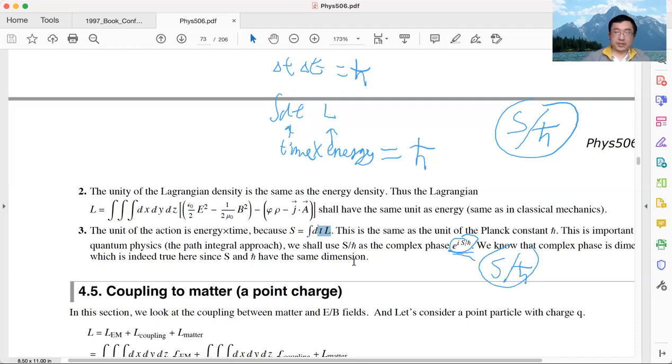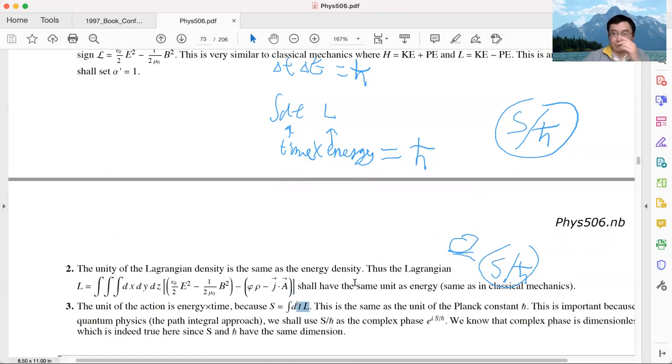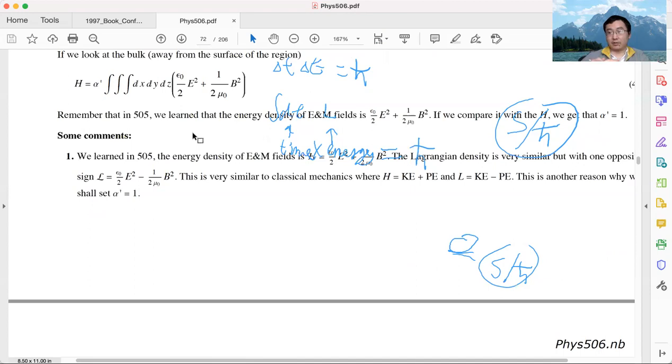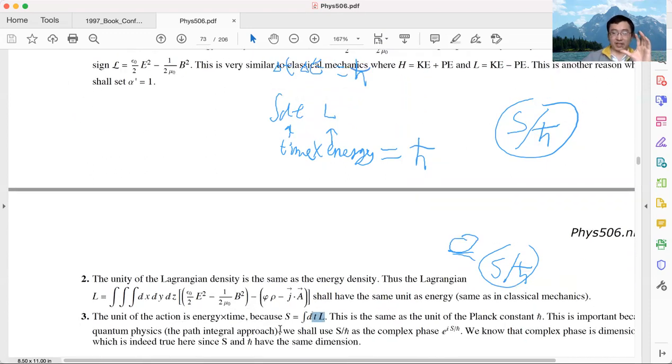I think this is a good point to stop today's lecture. In today's lecture, we did a couple of things. Firstly, we started from the action and derived the equation of motion, and we found that it's Maxwell's equation. Then we looked at the coefficients and showed that this alpha prime coefficient should be 1, because it's simple and because it makes the energy match what we learned in 505. And then we discussed the unit of Lagrangian density, Lagrangian, and action, and we showed that action has the same unit as the Planck constant.